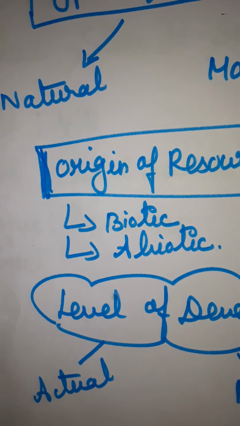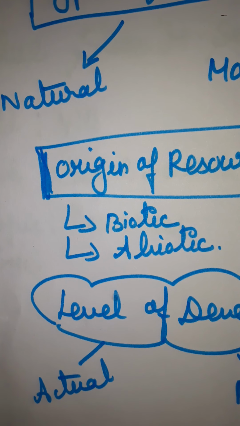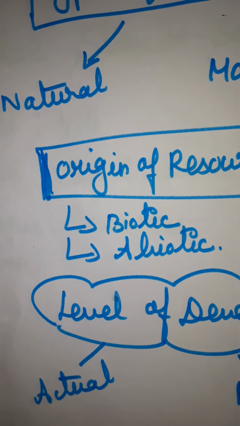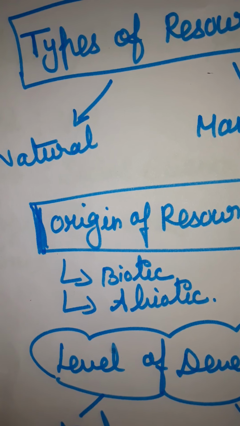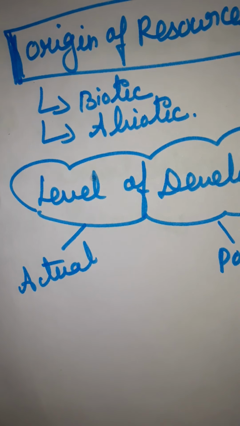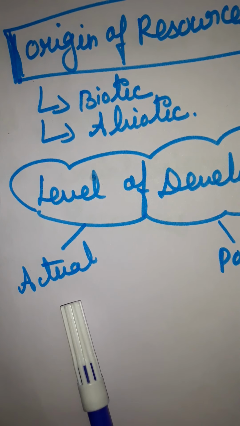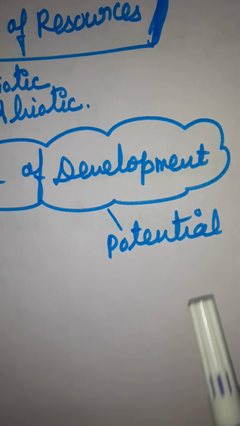Resources are generally classified into natural and human or human-made. Human or human-made, both are the same. Examples: river, soil, air, minerals, forest, etc. are natural resources. On the basis of level of development, natural resources may be actual or potential. One is actual, and another one is potential.